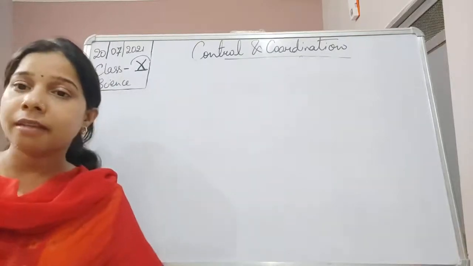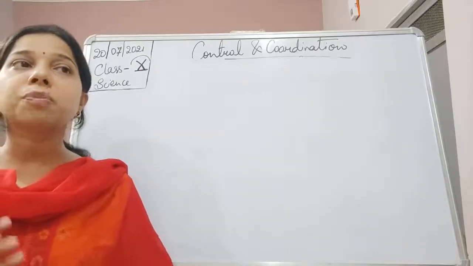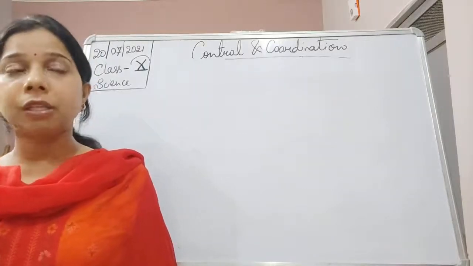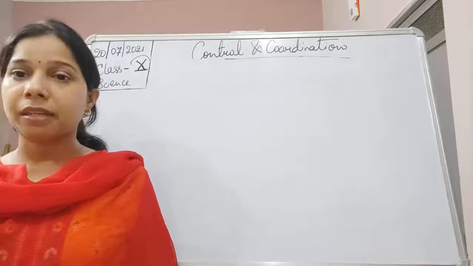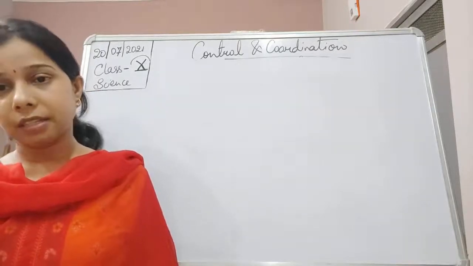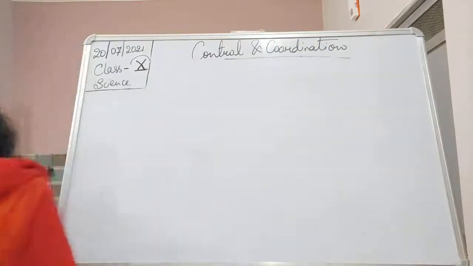Then the adrenal gland is there. It releases a hormone, adrenaline, which works to increase the heartbeat, the respiratory rate and blood flow, in order to release more energy whenever the body needs it. So these are the different types of glands that we have studied, students.